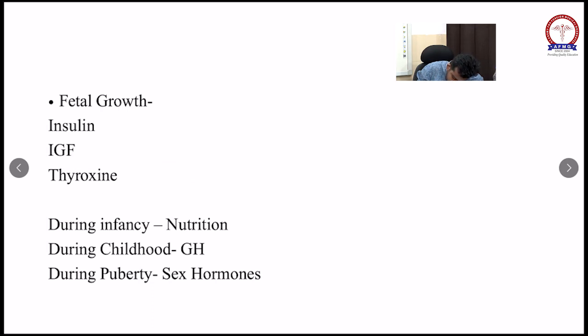Total brain volume doubles in the first year of life. Very important.